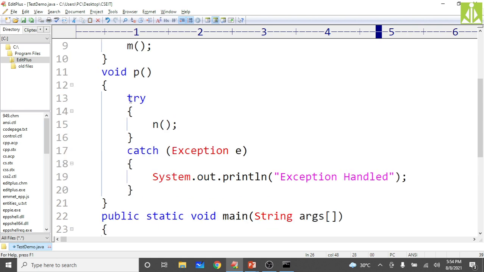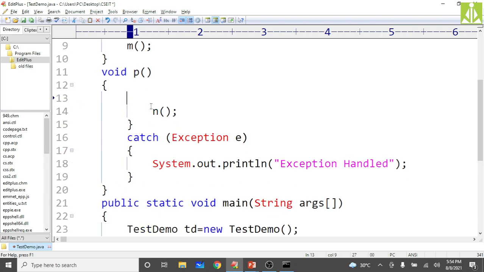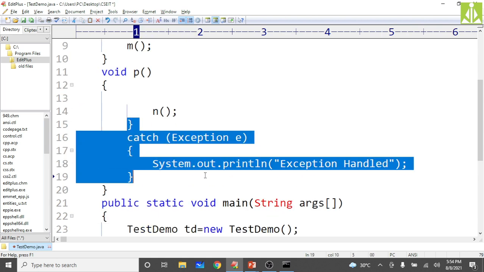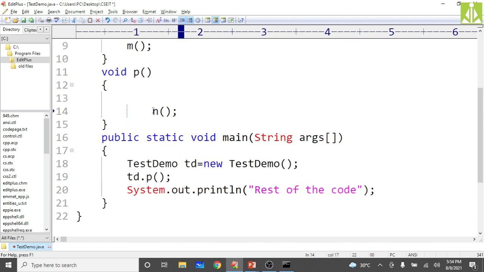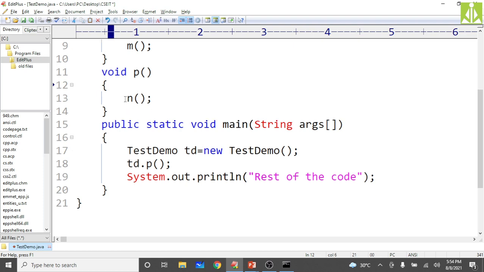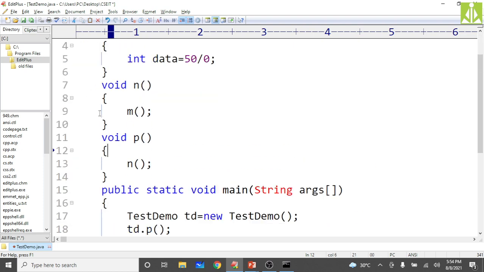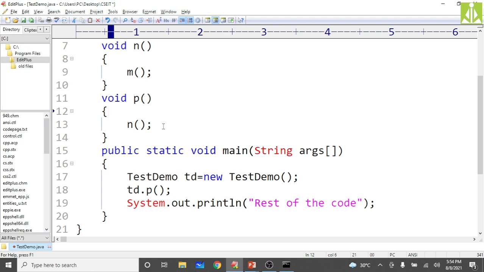Let us assume I don't put the try catch, then what will happen? The exception is thrown from m, reaches n, no exception handler, so thrown from n, reaches p, no exception handler, so thrown from p.